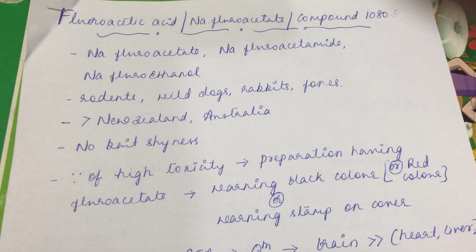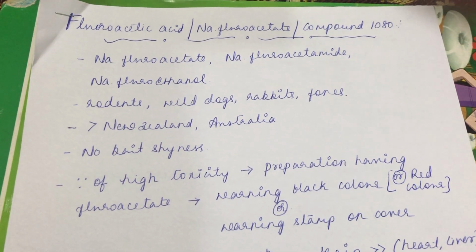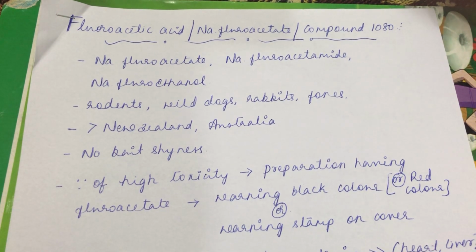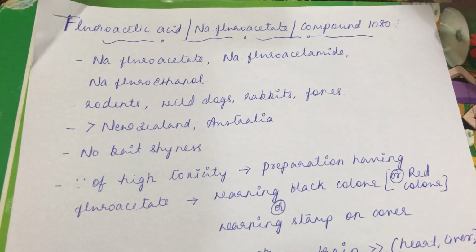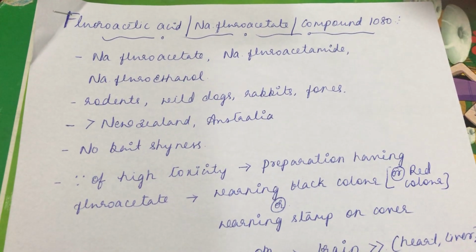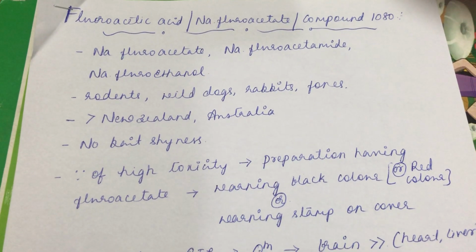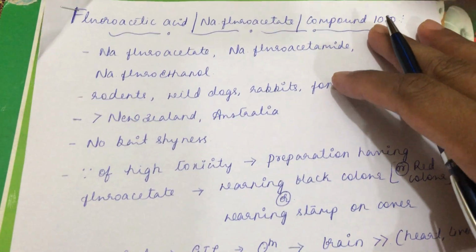So you know what bait shyness is. See the rat, they readily take away this fluoroacetic acid, they don't shy away from taking it, and they will distribute it among their families and friends. So that's what bait shyness is.